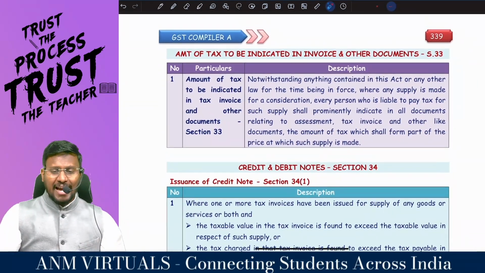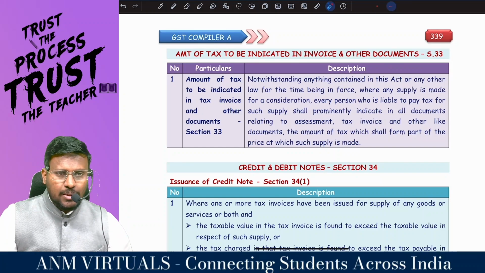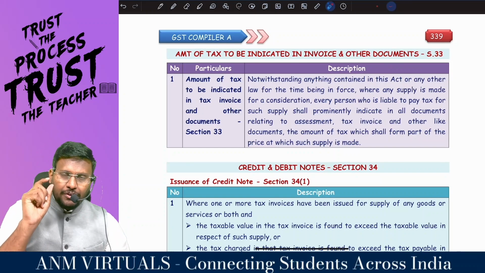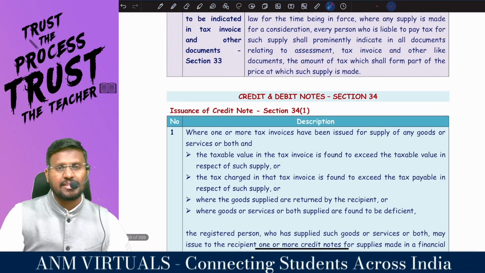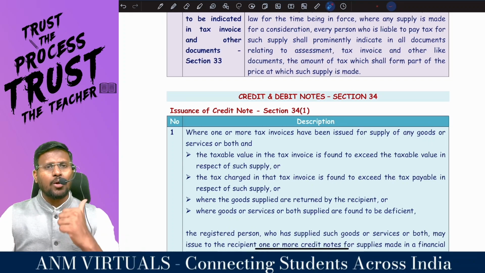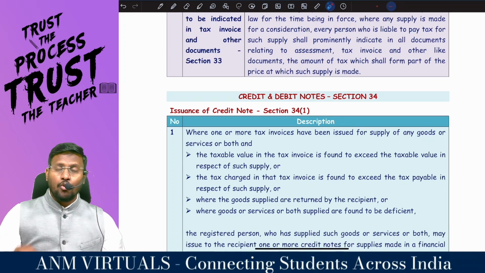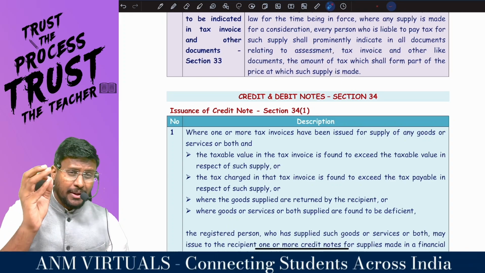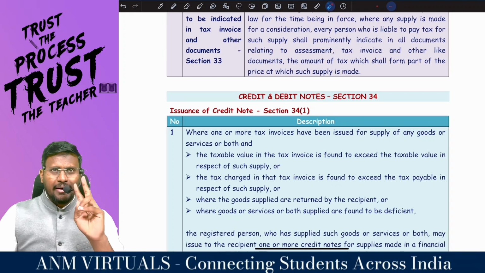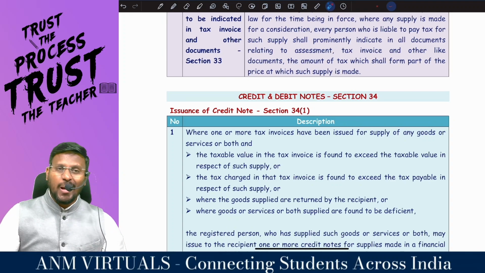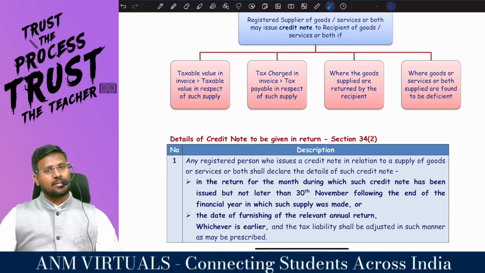Now, tax should be mentioned in the tax invoice. If you are raising a tax invoice, in that tax invoice the amount of tax should be properly mentioned. Then debit note and credit note. In four circumstances, a credit note will be issued. Whenever you issue a credit note, the value of supply reduces and the tax reduces. Whereas a debit note will be raised only in two circumstances. Whenever you raise a debit note, the value of supply increases and the tax liability increases.